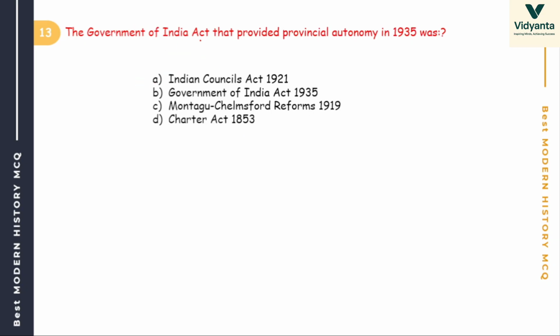Okay. Next. The Government of India Act that provided provincial autonomy in 1935 was Indian Council Act 1921, Government of India Act 1935, Montagu Chelmsford Reform, and Charter Act 1853. Provincial autonomy in the year 1935.